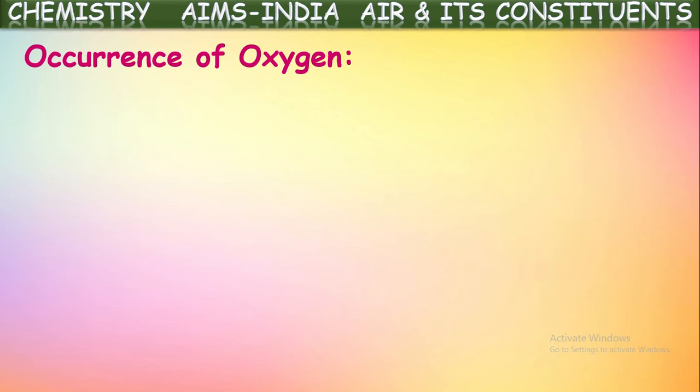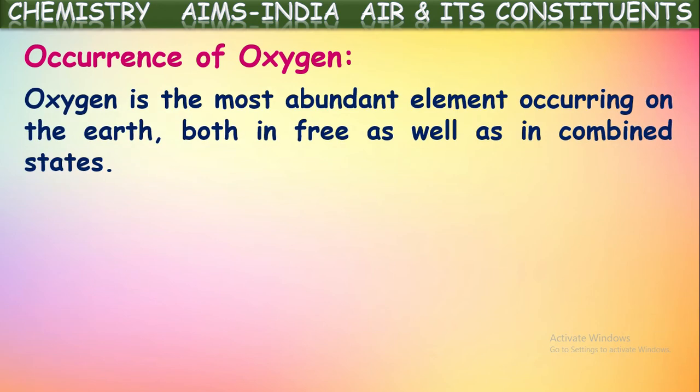Occurrence of oxygen. Where is this oxygen gas available for us? How does it occur? Oxygen is the most abundant element occurring on the earth crust, not only in the gaseous form. If you observe all the forms, the most abundant element on the earth is oxygen. It is available in the gaseous form as well as in the combined state, in the free state as well as in the combined state. In both states, oxygen is available to us in the most abundant quantity on the earth.